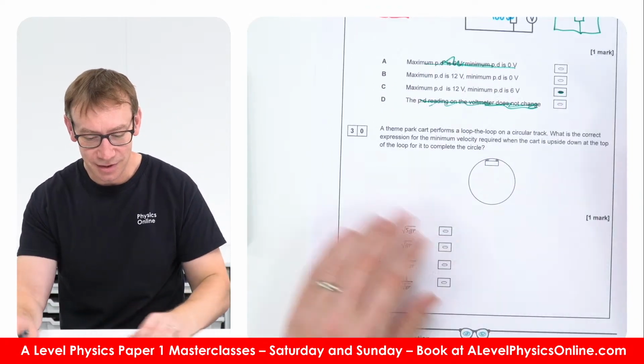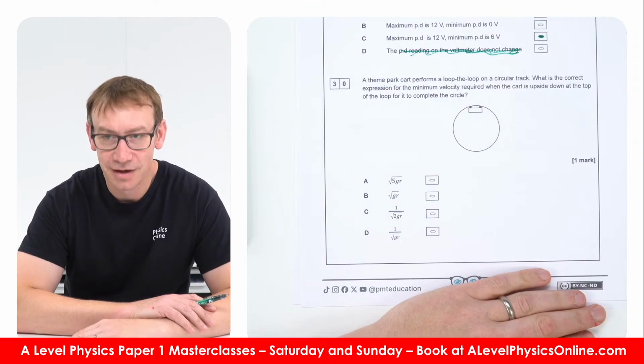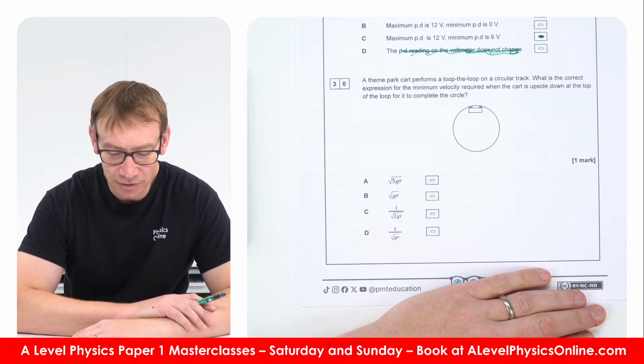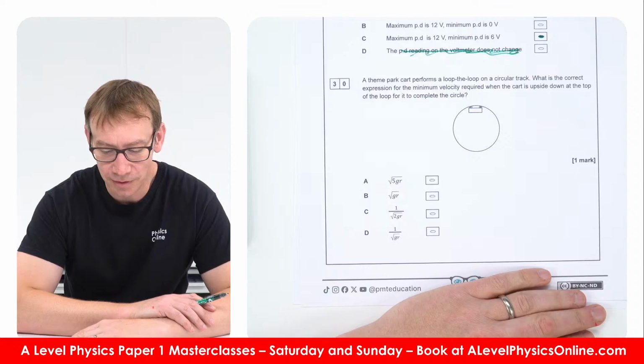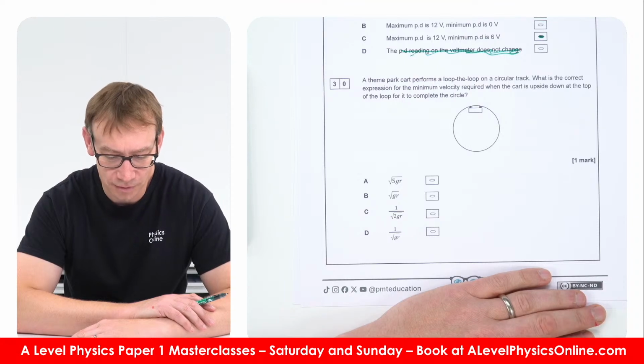Number 30, a theme park cart performs a loop-the-loop on a circular track. What is the correct expression for the minimum velocity required when the cart is upside down at the top of the loop for it to complete the circle?